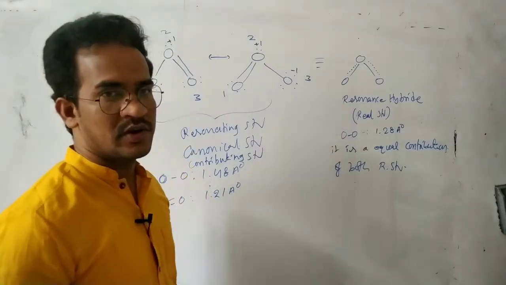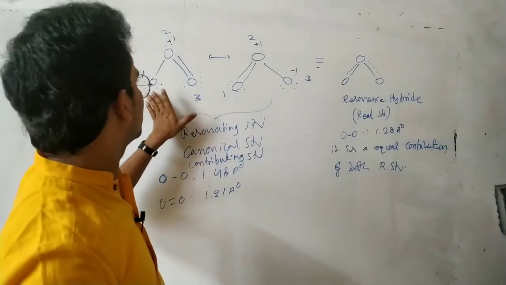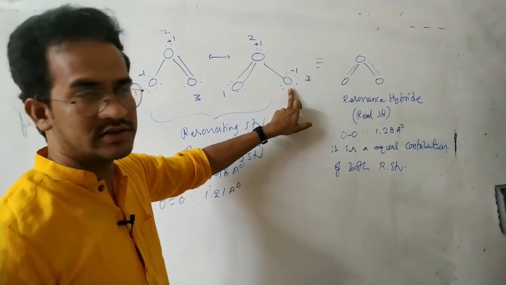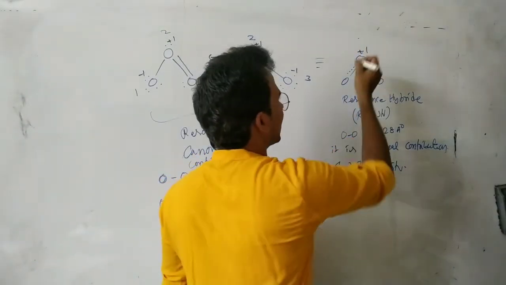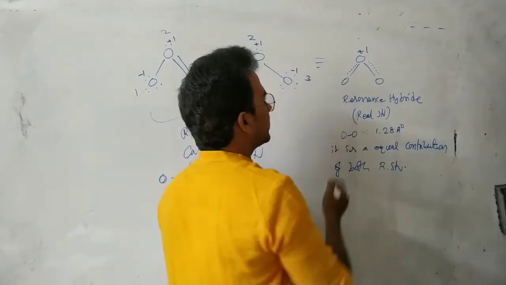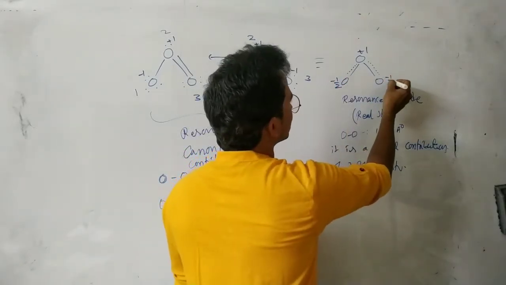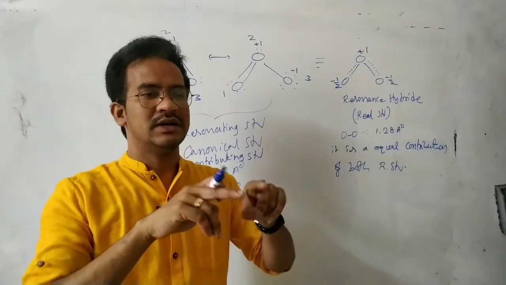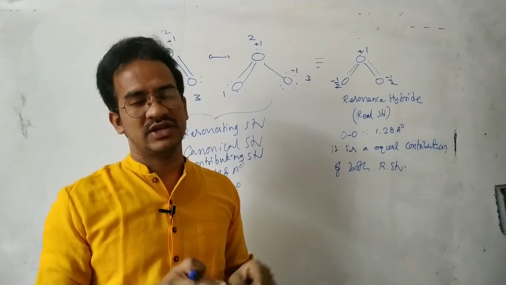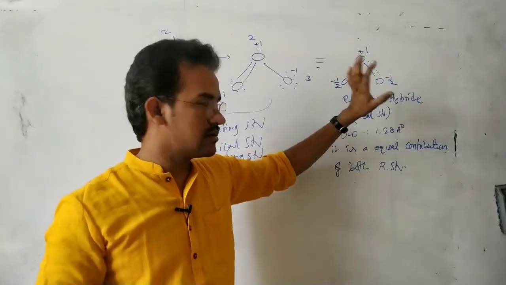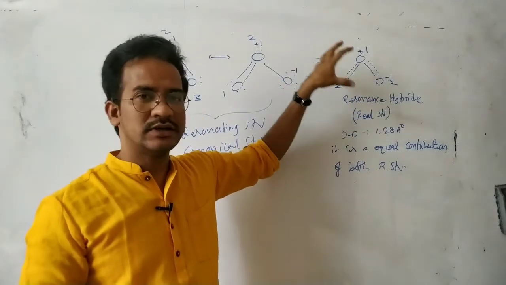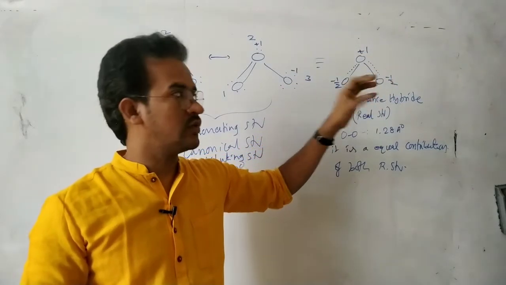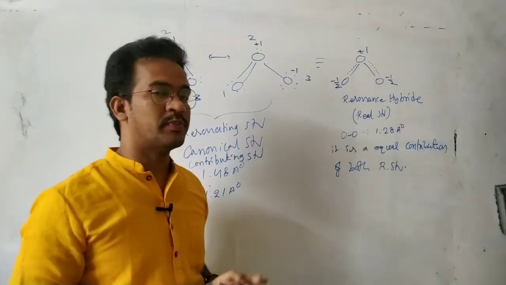Very important point. Now in this case, there is a -1 charge here, there is no charge here, and a -1 charge on the first oxygen atom or the third oxygen atom. The +1 charge is localized, fixed on the second oxygen atom, but the -1 charge is delocalized on the first and third oxygen atoms. That means one unit of negative charge is dispersed, shared by the two oxygen atoms. So it is a real structure that can explain the property that the oxygen bonds are equal in the O3 molecule, and the bond length is 1.28 angstrom.